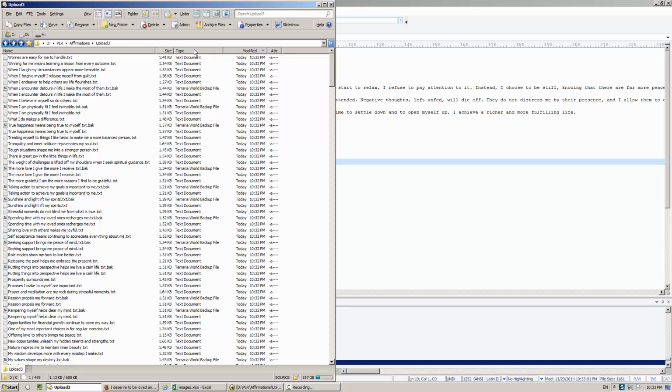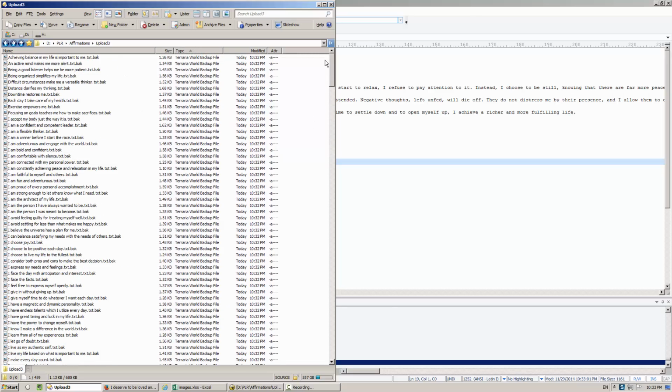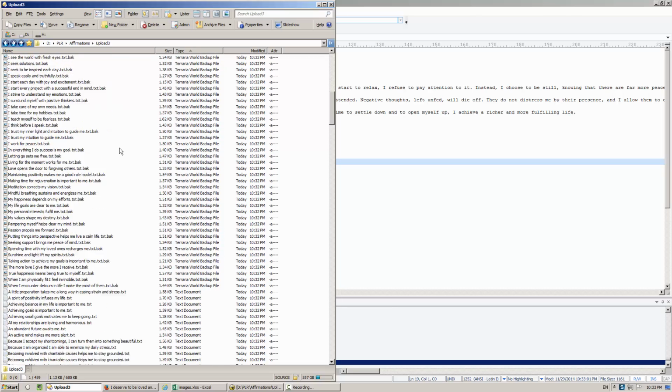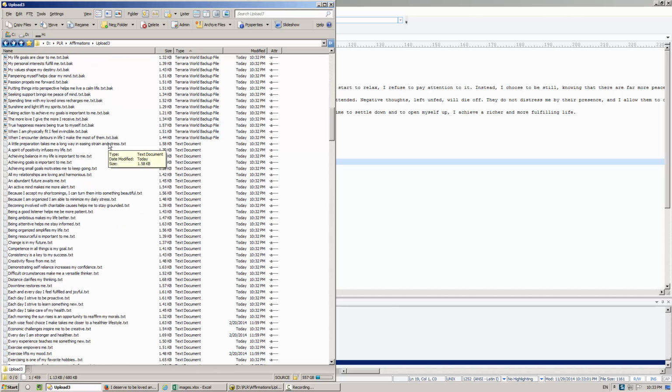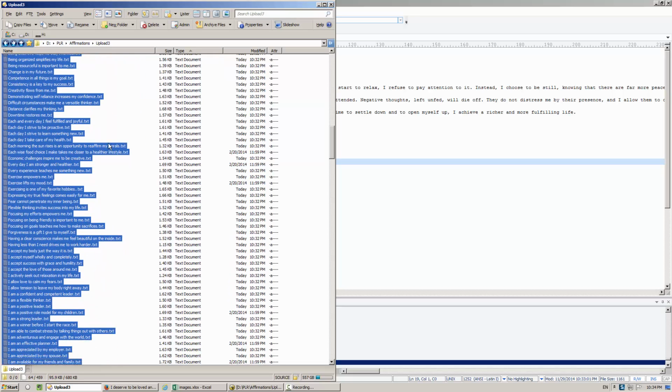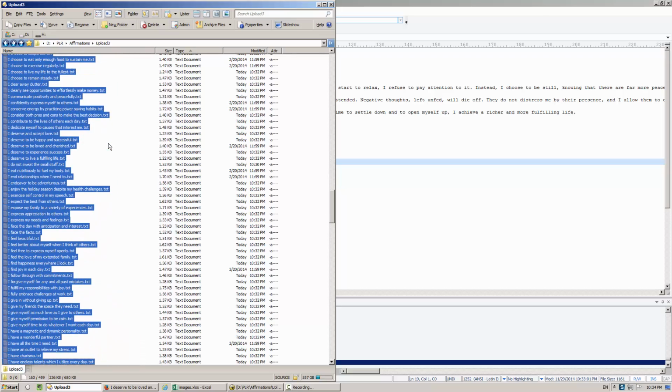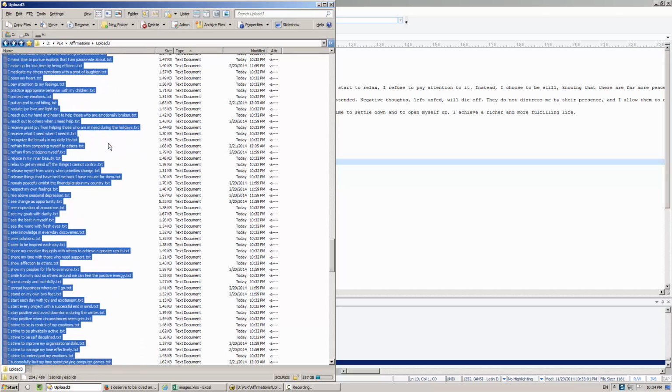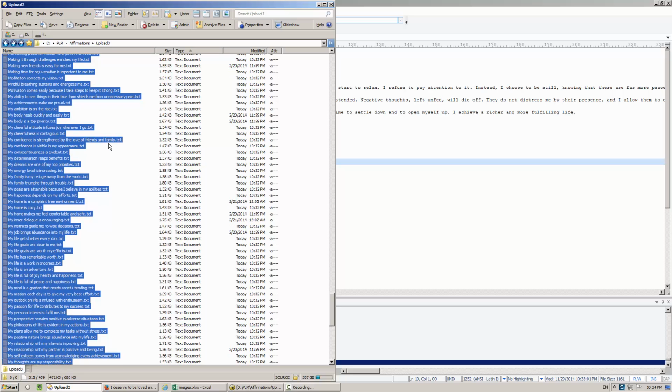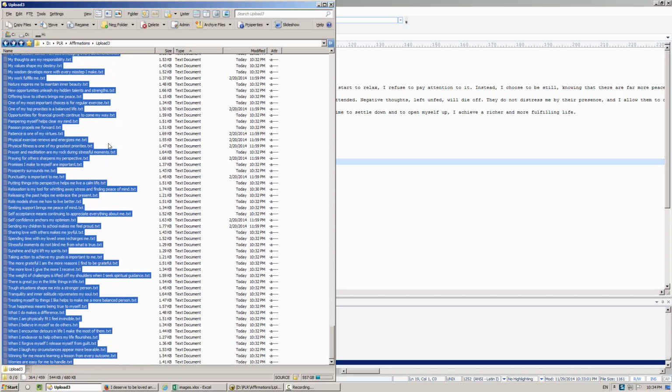So I'm going to select all these files. One thing Ultra Edit does that I forgot to turn off is it creates a backup file so you can undo any changes. So in this case it created hundreds of backup files that I don't need. So I'm just going to be careful and select only the original articles, not the backup files.